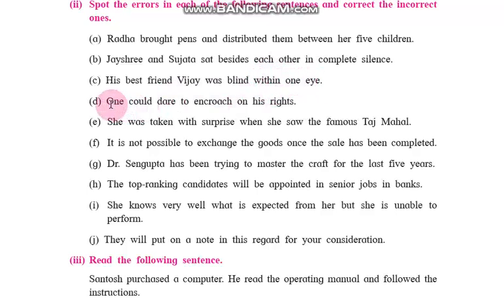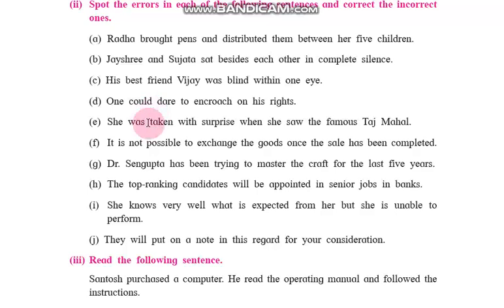Next one, one could dare to encroach on his rights. One could not dare to encroach on his rights. Here the word not is to be added. How can one dare?